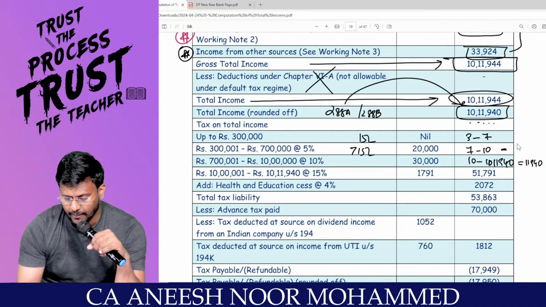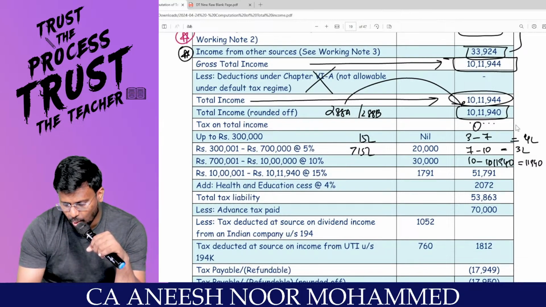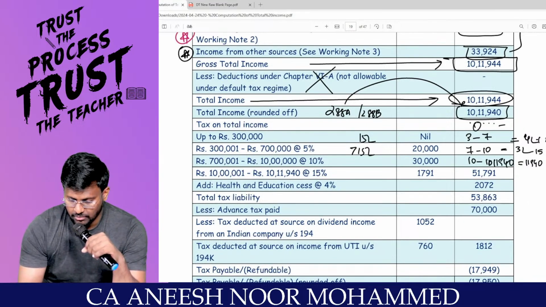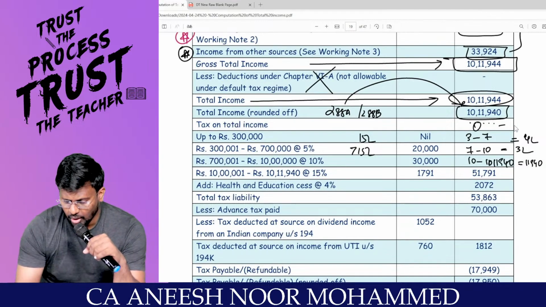For 0 up to 3 lakh rupees nil. Correct, sir?